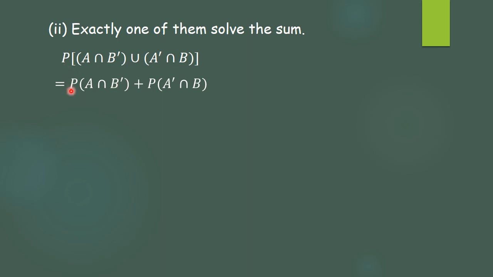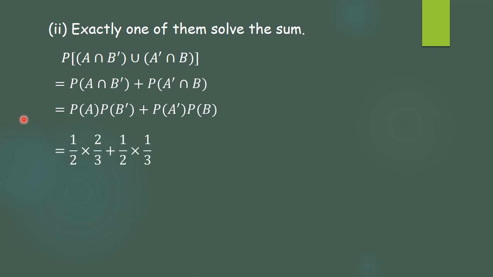So we just write probability of A intersection B complement plus probability of A complement intersection B. As A and B dash are independent events, that can be written as probability of A into probability of B dash plus probability of A dash into probability of B. Now just replace the values. A was half, B dash was 2 by 3, plus A dash is half and B is 1 by 3. Simplify. LCM is 6. So this is 2 plus 1, so we get 3 by 6, which is the same as half.